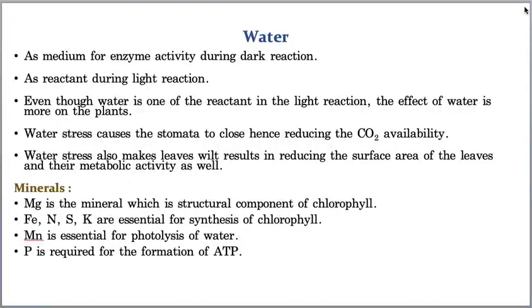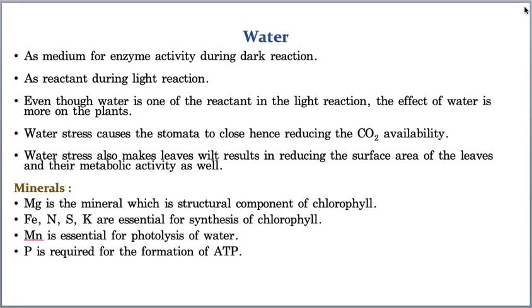Now let us take if the water availability becomes too much, then what happens, it results in stress in the stomata. That means the stomata become more involved in transpiration, and slowly their workload increases. Then the stomata become tired and close. If the stomata are closed, carbon dioxide availability will also be less. So obviously the complete photosynthesis will be jammed, that means it will be stopped. That means water should not be available more and should not be available less. With more water, the plant may start wilting. What is the meaning of wilting? Losing the freshness of the leaf is called wilting.